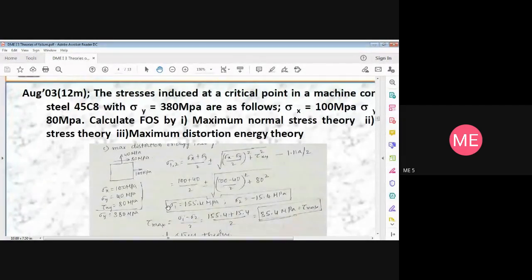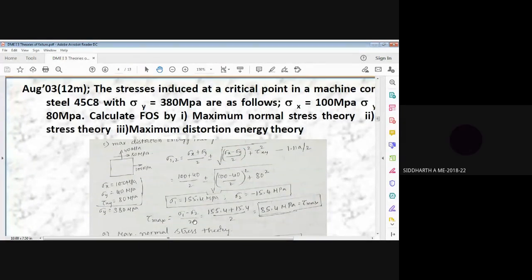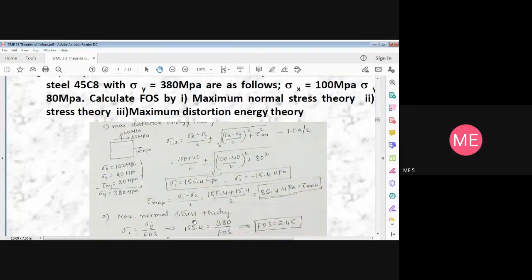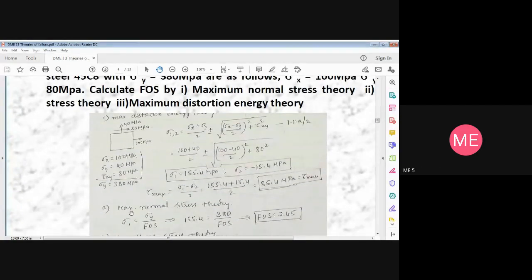So what do I get? Sigma 1 on the left hand side is 155.4, which is equal to 380 divided by factor of safety. So automatically I am going to get the factor of safety, 2.45. According to maximum normal stress theory, sigma 1 is equal to sigma y by FOS. Substitute the values and you'll get FOS.